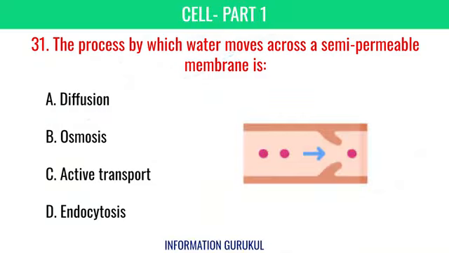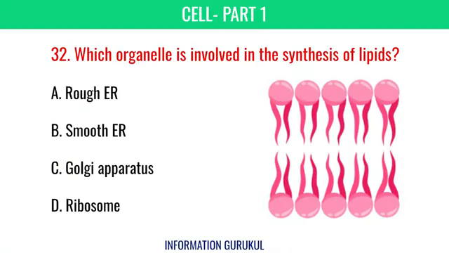The process by which water moves across a semi-permeable membrane is diffusion. Which organelle is involved in the synthesis of lipids? Smooth endoplasmic reticulum.